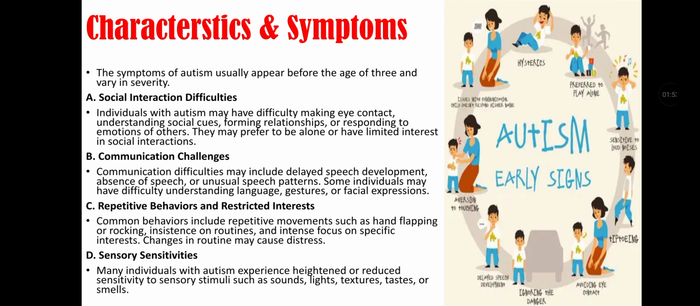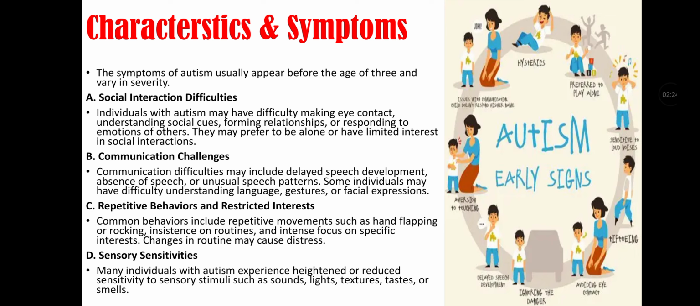Second thing is communication challenges. Communication difficulty may include delayed speech development, absence of speech, or unusual speech patterns. Some individuals may have difficulty understanding language, gestures, or facial expressions. Third thing with autism is repetitive behavior and restrictive interest. Common behaviors include repetitive movements such as hand flapping or rocking, insistence on routines, and intense focus on specific interests. Changes in routine may cause distress.